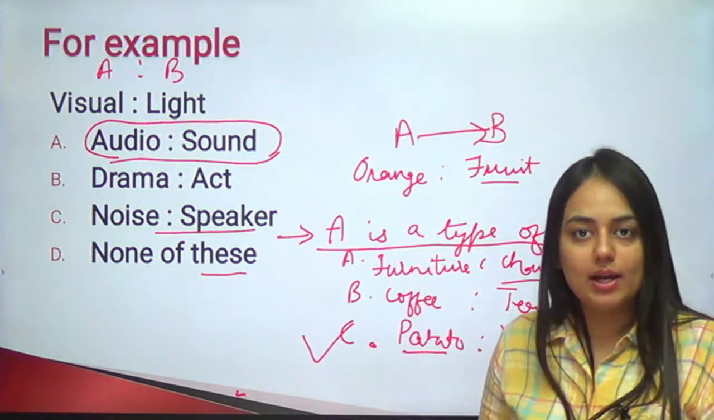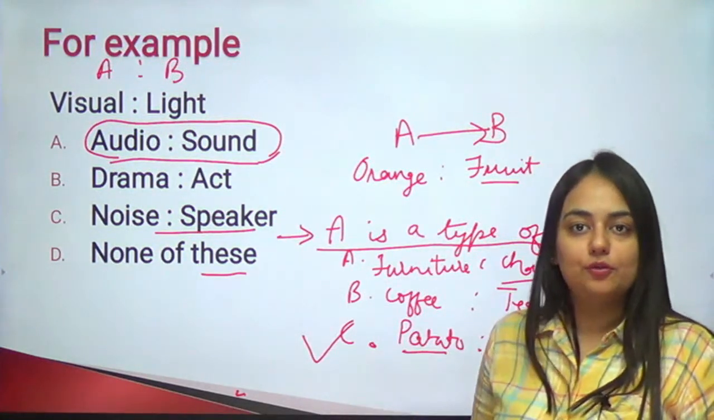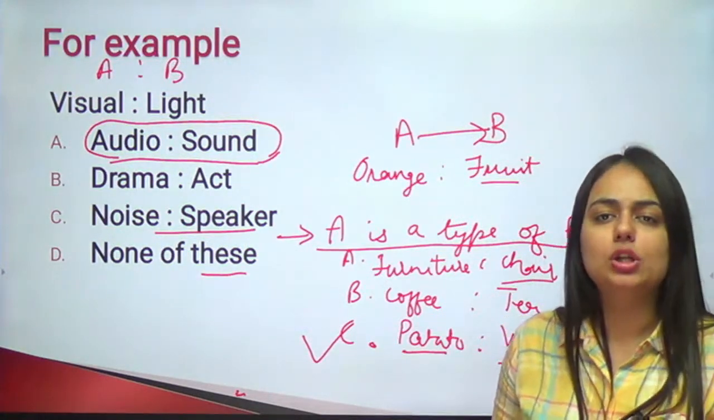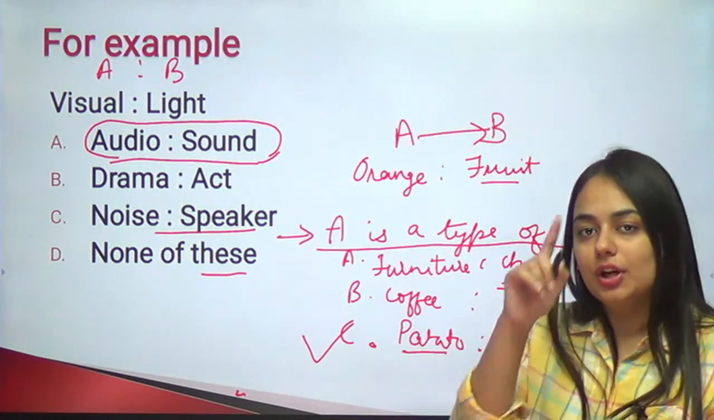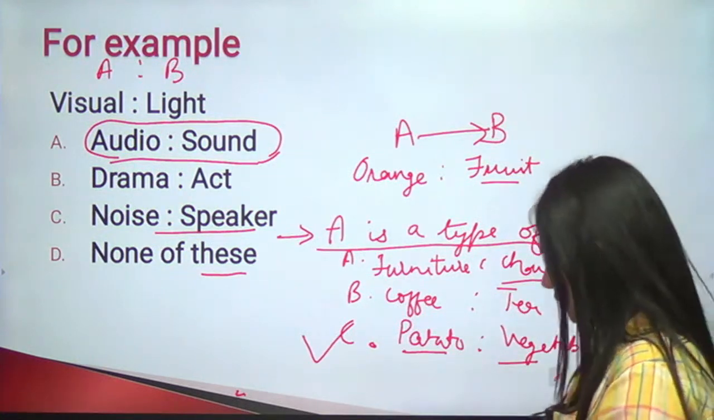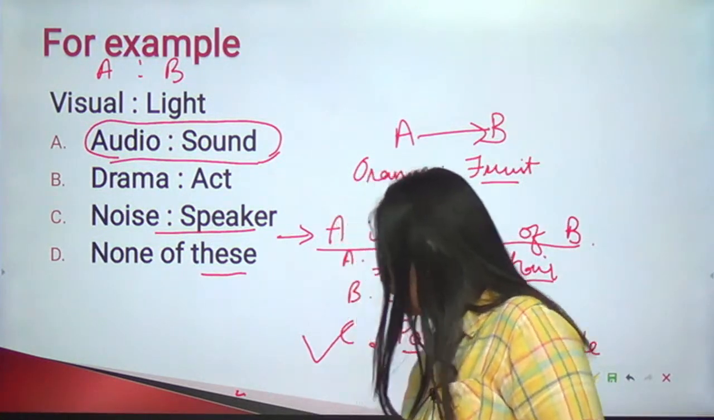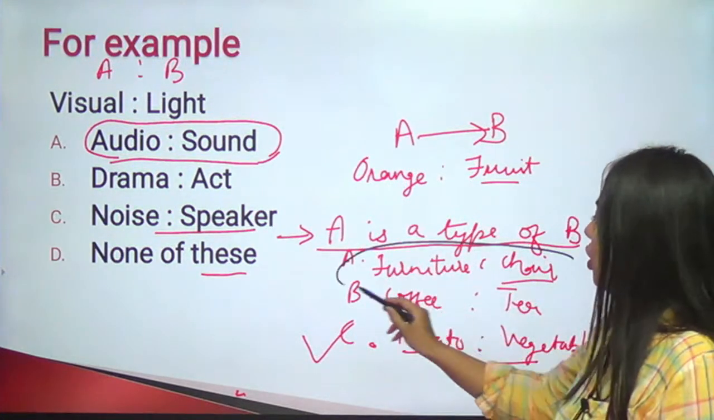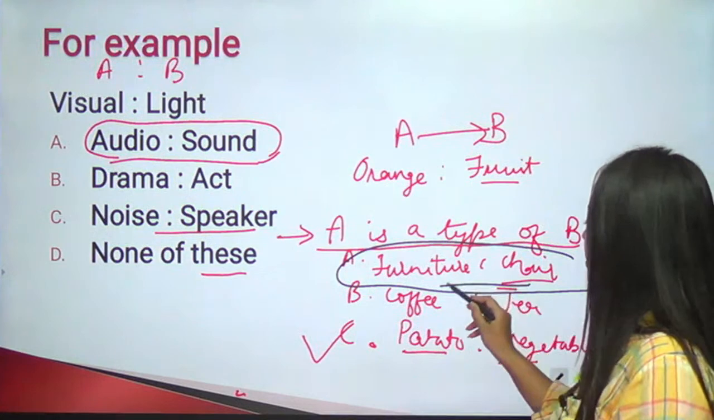Chair is also a type of furniture, just as table is a type of furniture, bed is a type of furniture, dining table is a type of furniture, chair is also a type of furniture. But what is the problem with this option? Yes, Ryu, your answer is absolutely right. The problem with this one is the order. The order is opposite here.